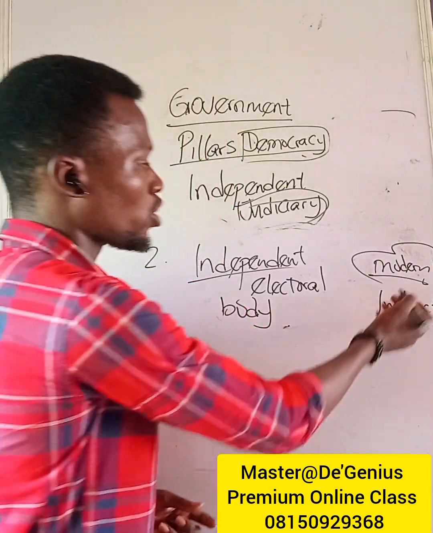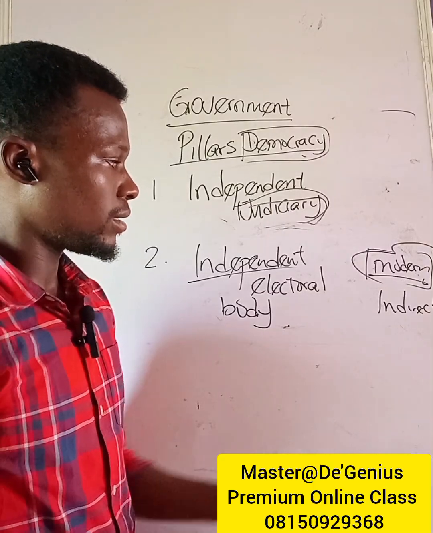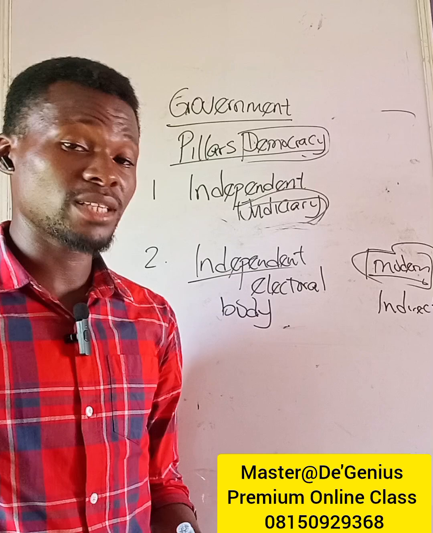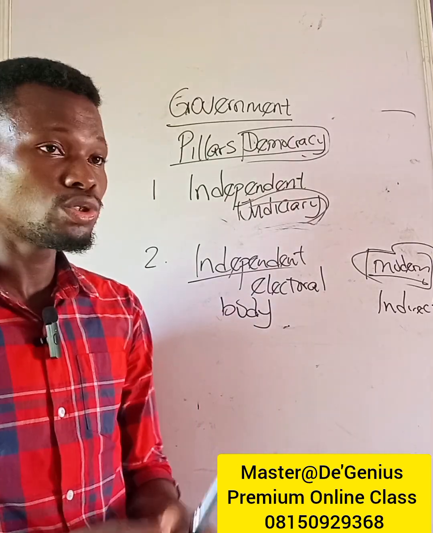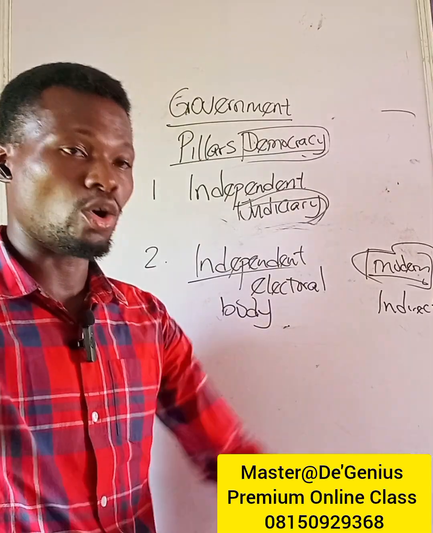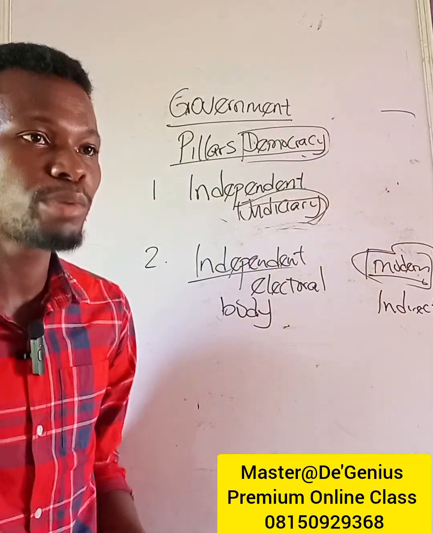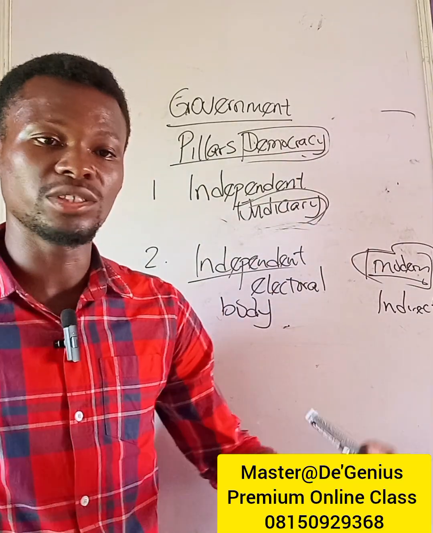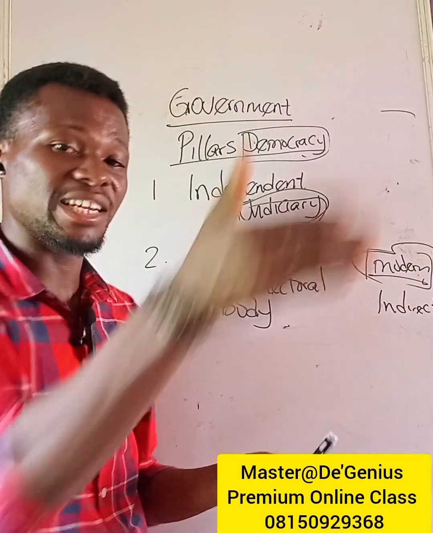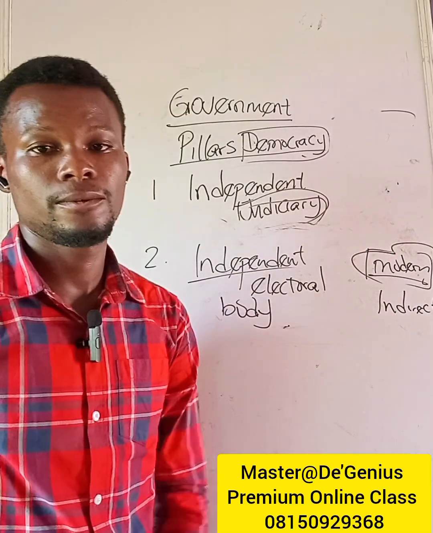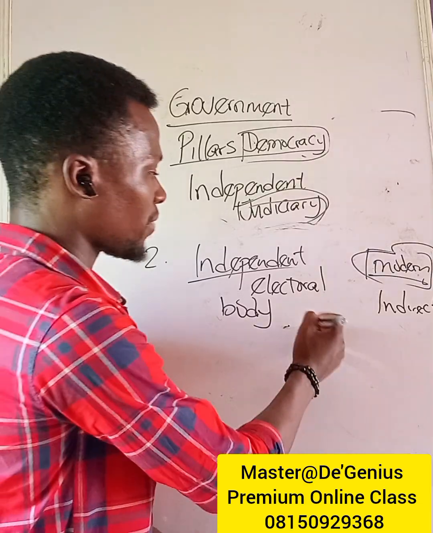That is why it is also called modern democracy. And I defined it earlier that indirect or representative democracy means that people come together occasionally or periodically to choose someone, are you getting it, or a group of people that will now make decision and policy on their behalf. So it's still the people that are in power, because democracy is about the people being in power. It is still the people that are in power, but they are in power indirectly, through a representative or representatives.